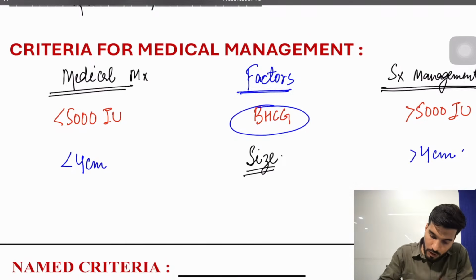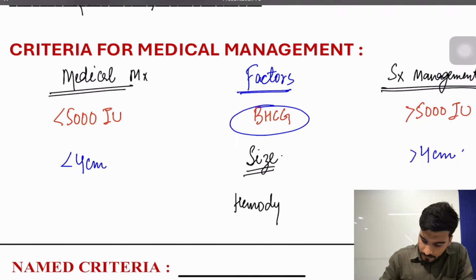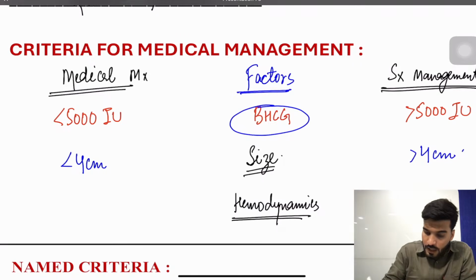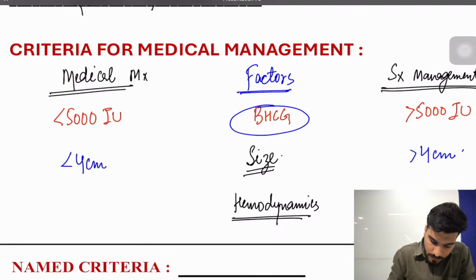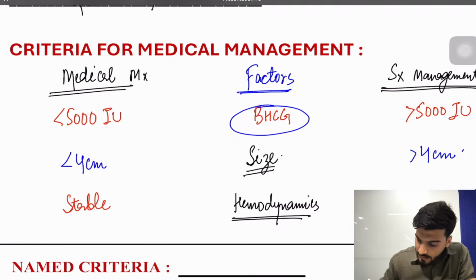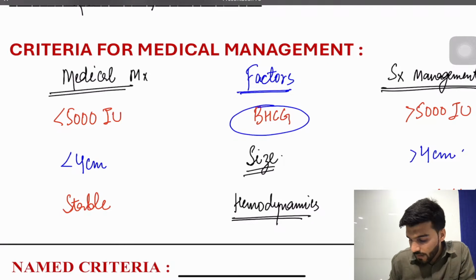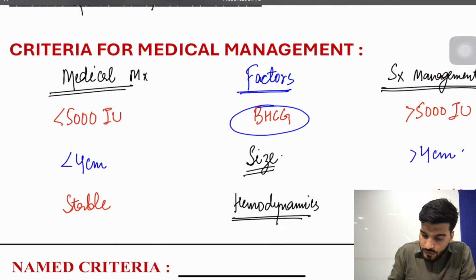If we talk about hemodynamics, if a patient is stable, you go for medical management. If the patient is unstable, you go for surgical management. Is that clear to everyone?